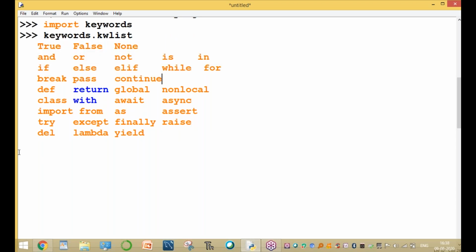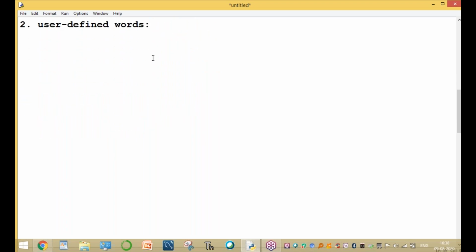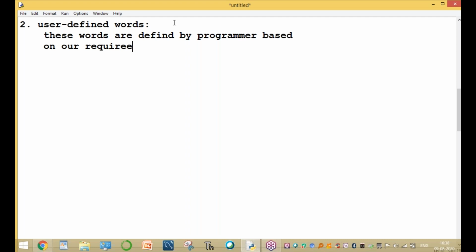The second kind is user-defined words. Sir, what are user-defined words? These words are defined by the programmer based on our requirement. All of these are called user-defined words.